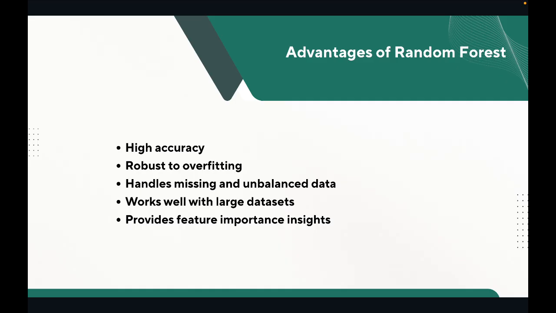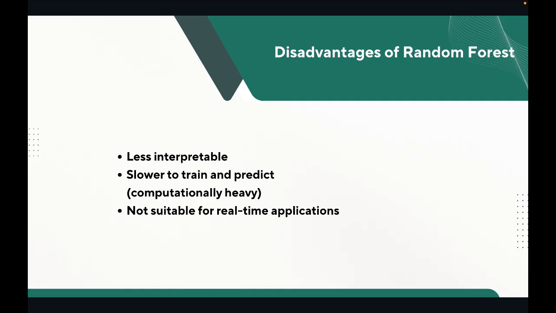Now these were the advantages. Let's discuss some of the disadvantages. It's less interpretable. Every model is going to have its pros as well as its cons. Unlike a single decision tree, it's a bit of a black box, meaning it is hard to follow hundreds of decisions, so there are many options and we get confused. It is computationally heavy. Training and predicting with many trees takes time as well as resources. You have to agree with this, right? And it is not real-time friendly. Its slower predictions make it less ideal for fast-paced systems.